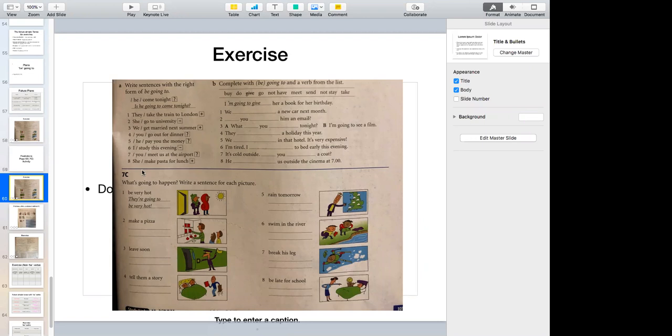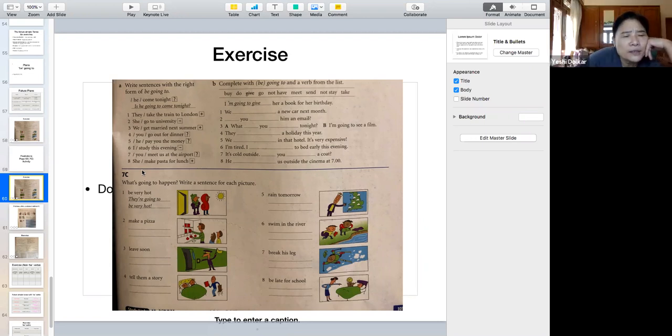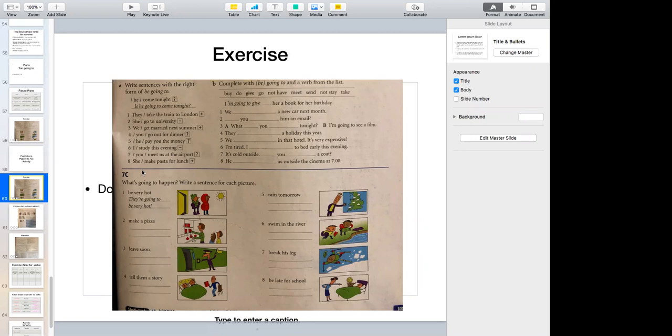Question. Are you going to meet us at the airport? Yes. Are you going to meet us at the airport? All right. Okay. What about number eight?